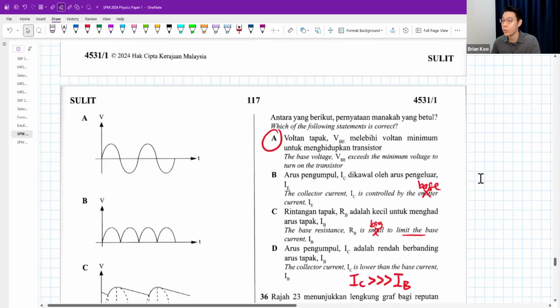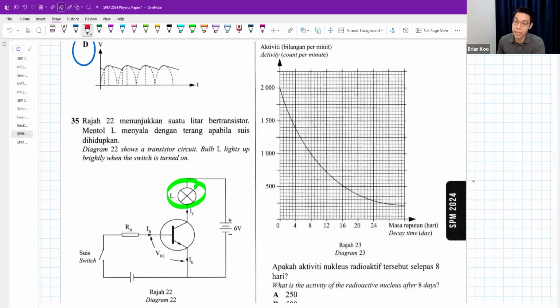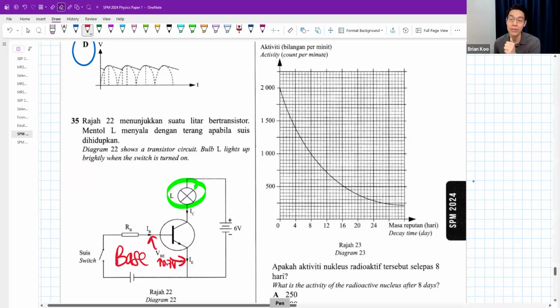So what happens here is, why do we say base voltage exceeds the minimum? You want to make sure that your base here has a high enough voltage. Every transistor has a minimum value. Let's say this transistor has a minimum value of 0.7 volts. You need to make sure that you are higher than 0.7 volts here. Then only it can turn on, can activate the transistor. And then only the base current fully flows. Then only collector current will flow and the bulb will light up. Yeah, so that's how it works.